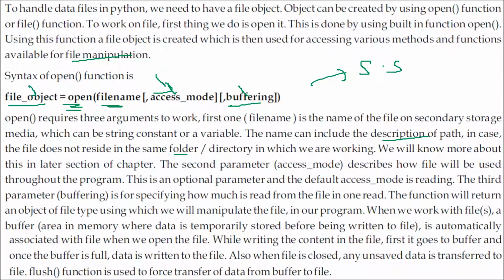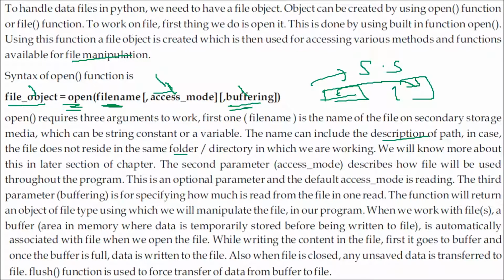When we work with a file, a buffer is actually the area in memory where the data is temporarily stored before being written to the file. Whenever we open a file, there is a buffer which is automatically associated with the file which we have just opened. While writing the content of the file, first we go to this buffer, and once the buffer is full, the data is flushed into, or written into, the file.